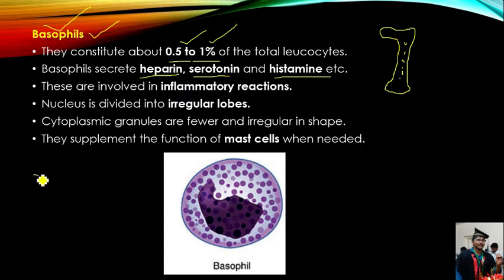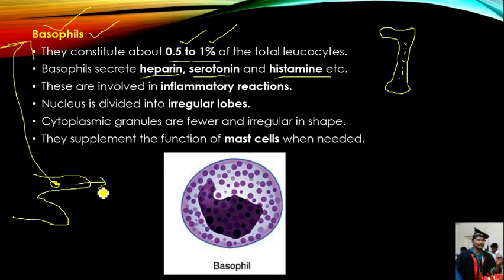See, this is the blood vessel. Inside the blood vessel we can see a basophil. This is the basophil. When the basophil goes outside from the blood vessel, then that is called a mast cell.